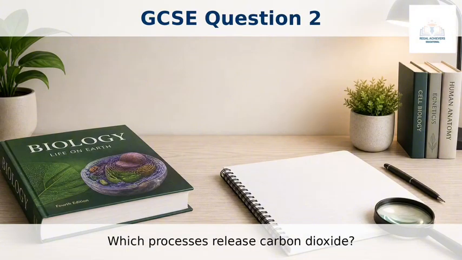Here's another one. Which of these processes from the carbon cycle releases carbon dioxide into the atmosphere? Is it combustion, photosynthesis, respiration, or transpiration? Remember, you need to pick two. The answers are A, combustion, and C, respiration. Both release carbon back into the air.